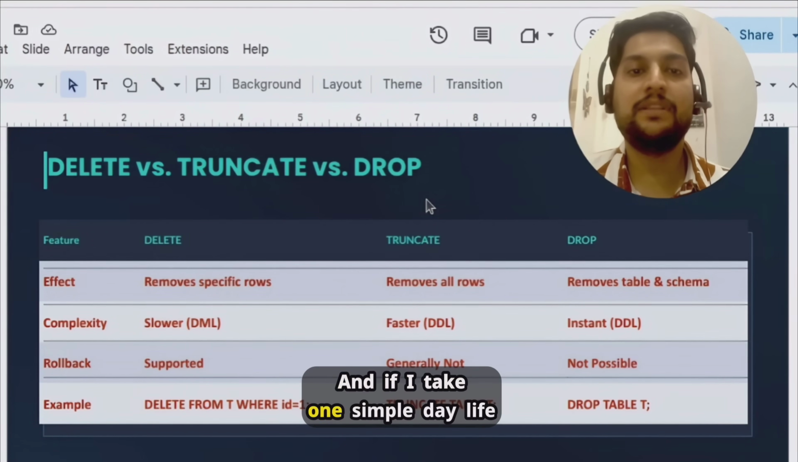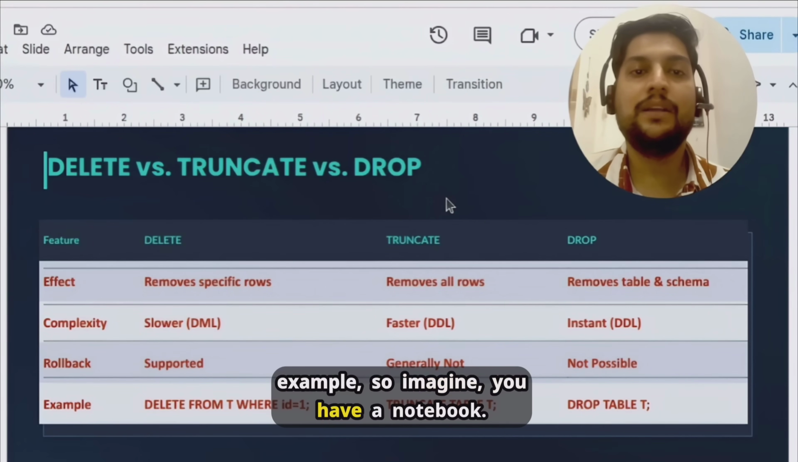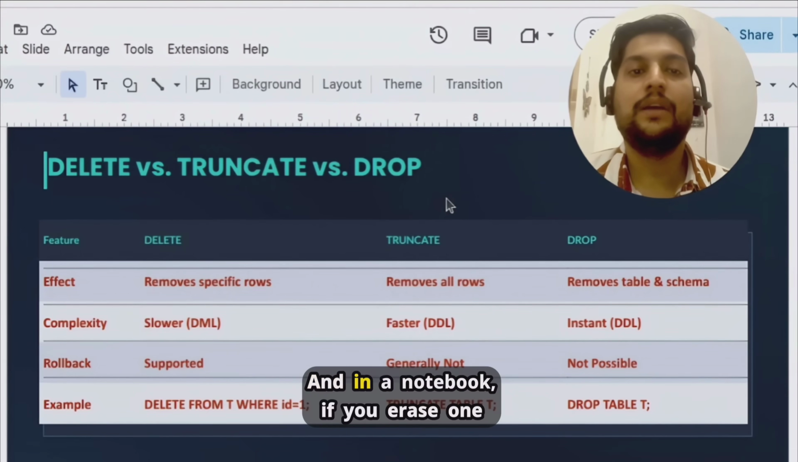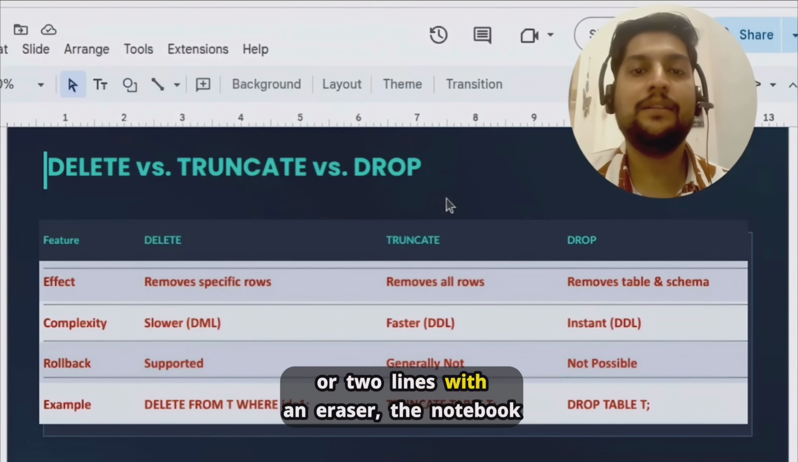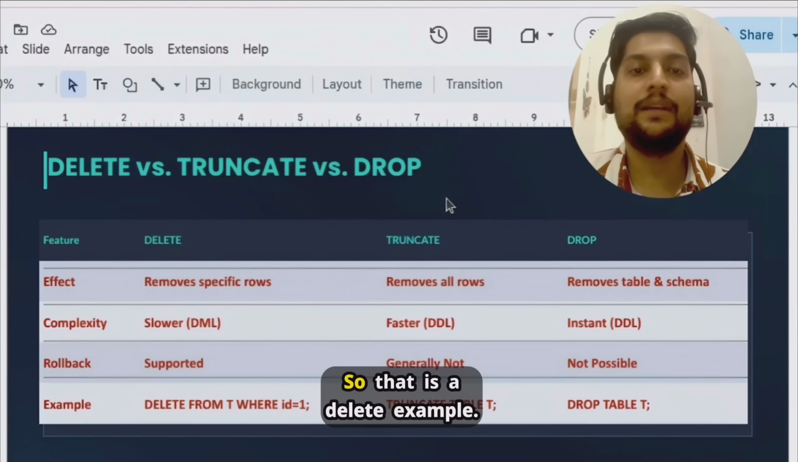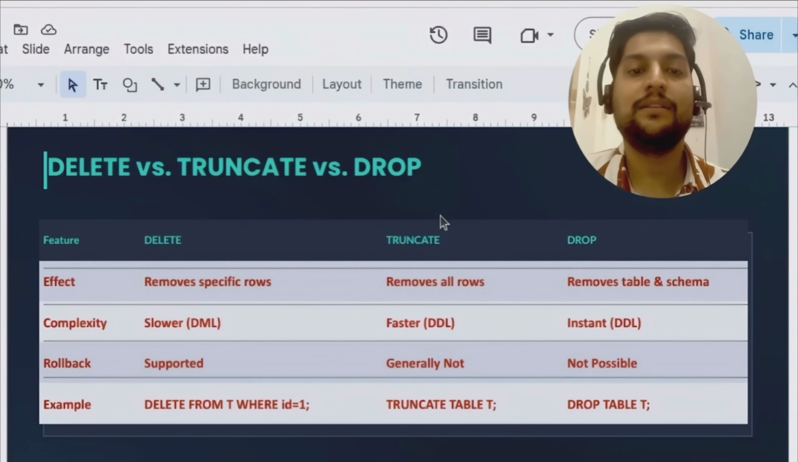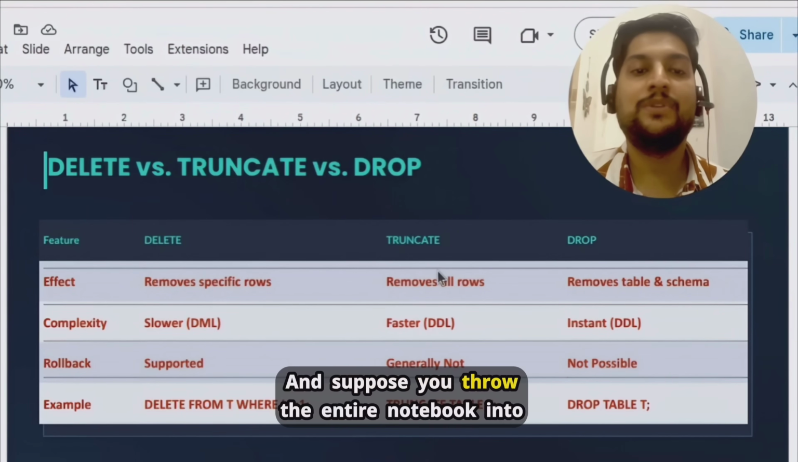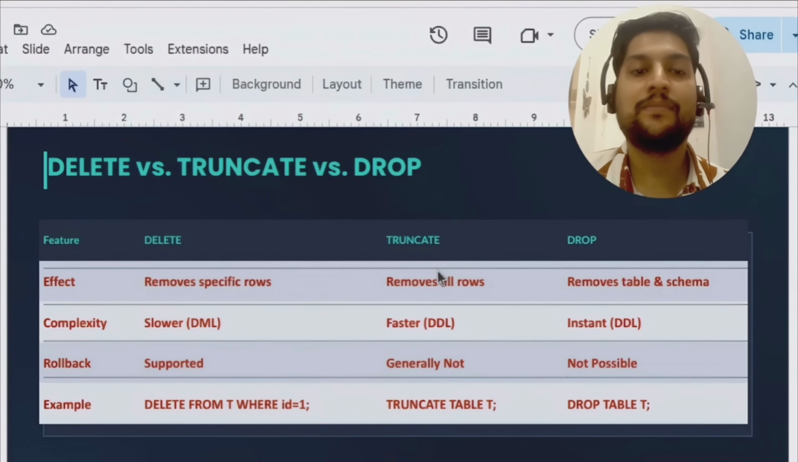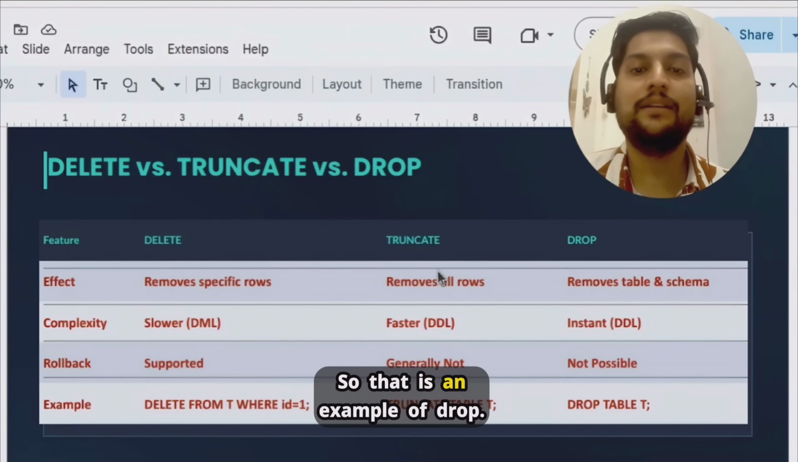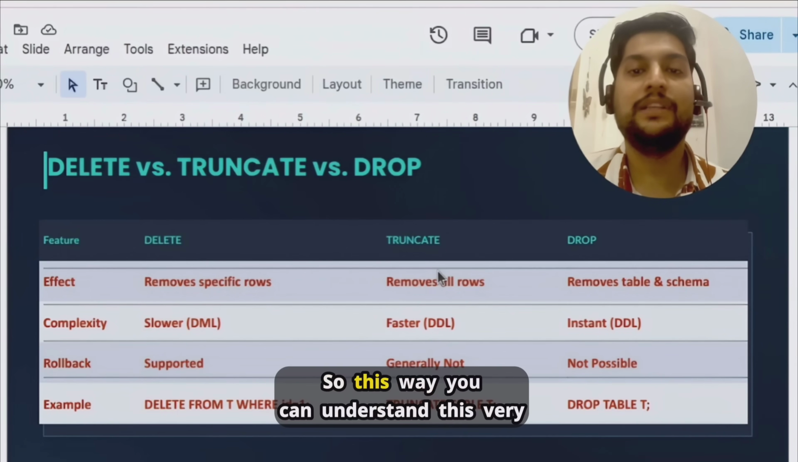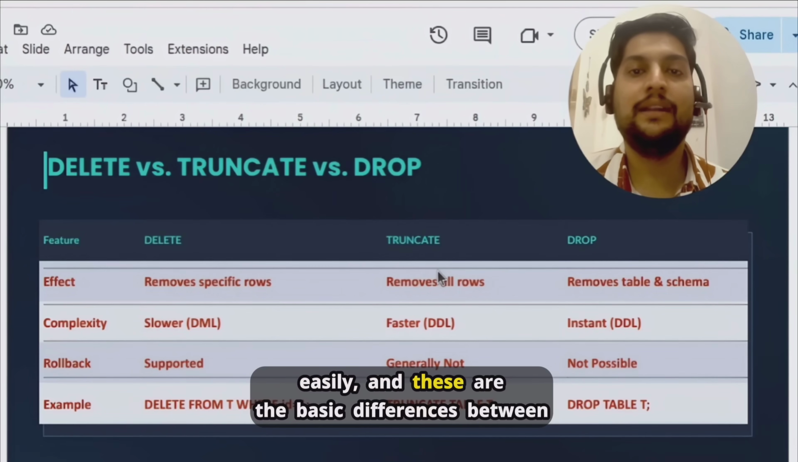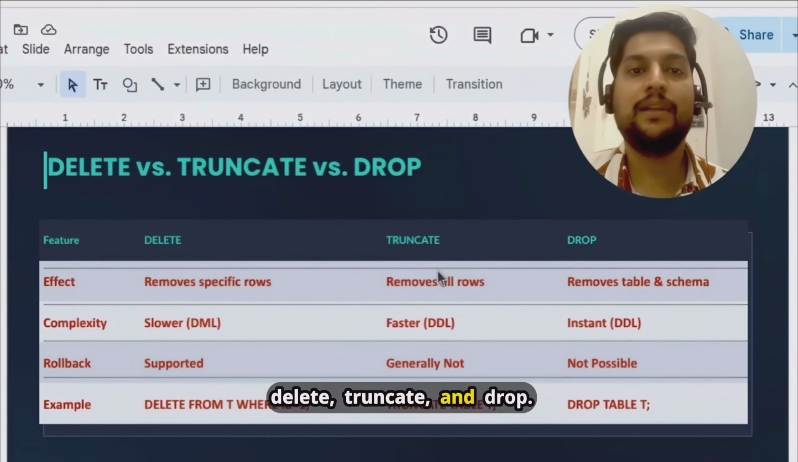And if I take one simple real-life example, imagine you have a notebook, and if you erase one or two lines with an eraser, the notebook will still be there, right? So that is an example of DELETE. And suppose you erase every page of the notebook, the notebook is still there. You can write on it again. That is a TRUNCATE example. And suppose you throw the entire notebook into the dustbin. Now the notebook is gone, right? So that is an example of DROP. So this way you can understand this very easily. And these are the basic differences between DELETE, TRUNCATE, and DROP.